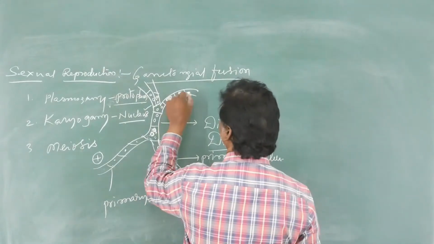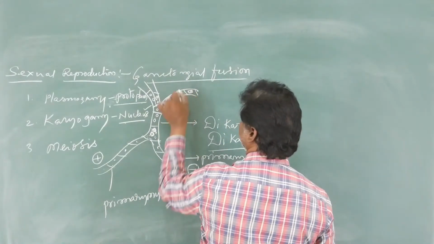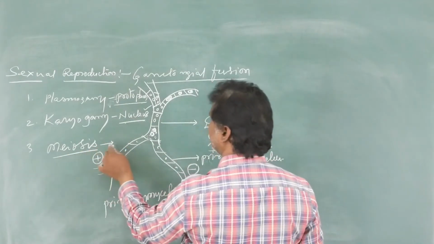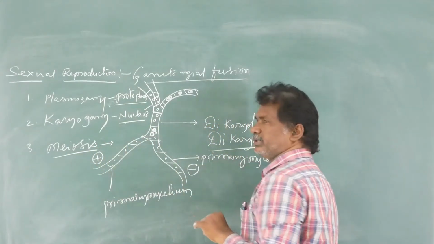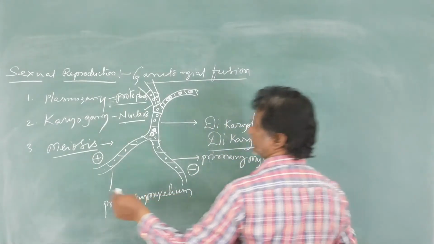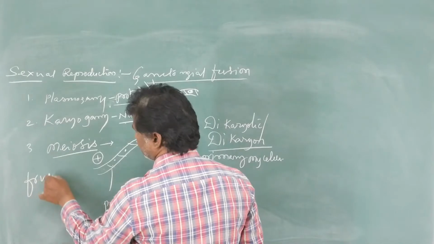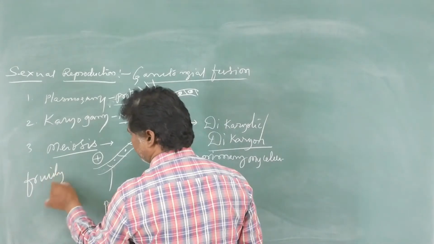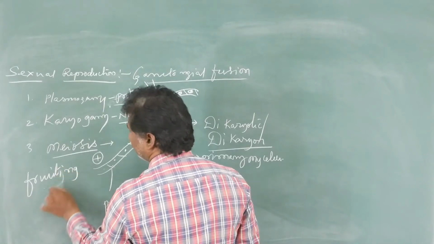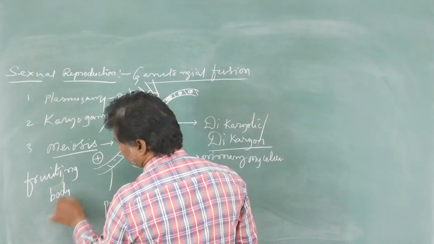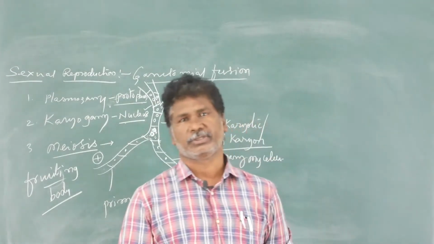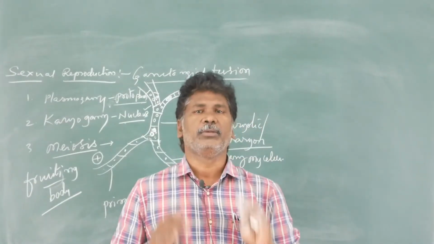Immediately, the cell undergoes meiosis. Meiosis produces haploid cells. Those form specialized multicellular structures, which are called fruiting bodies.